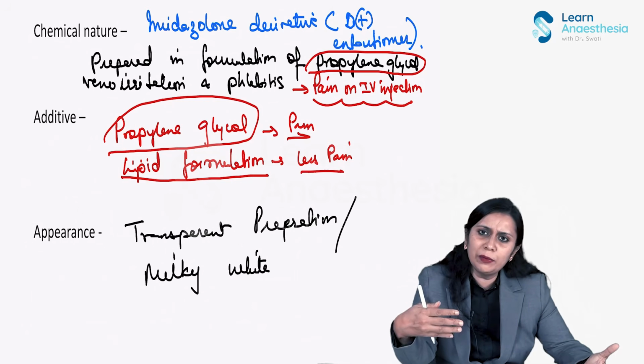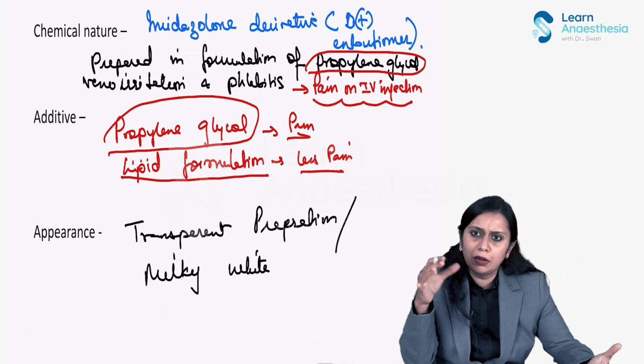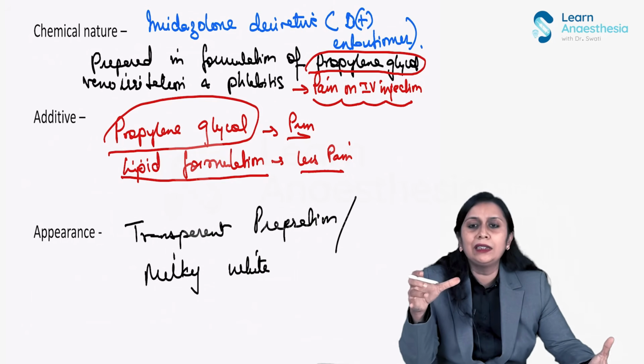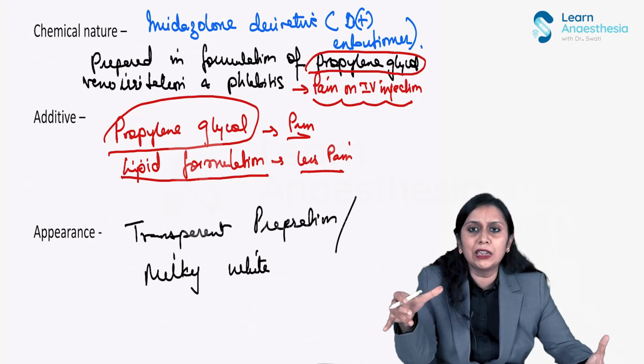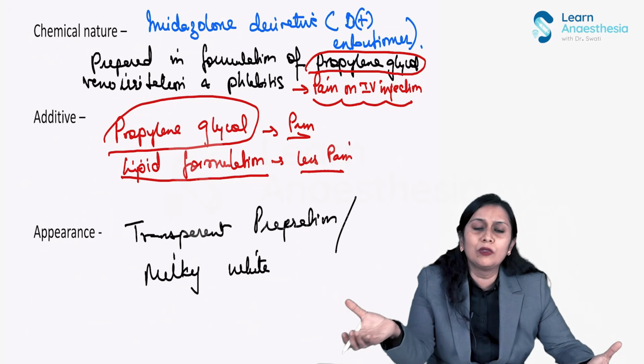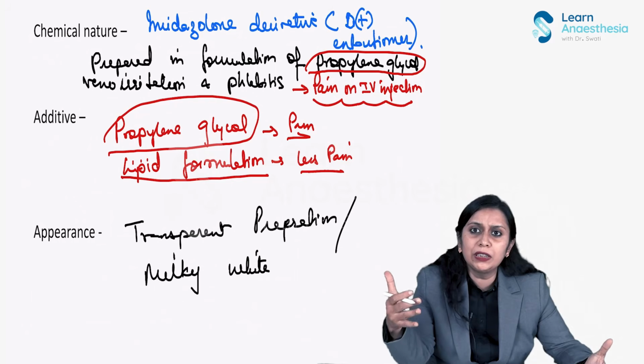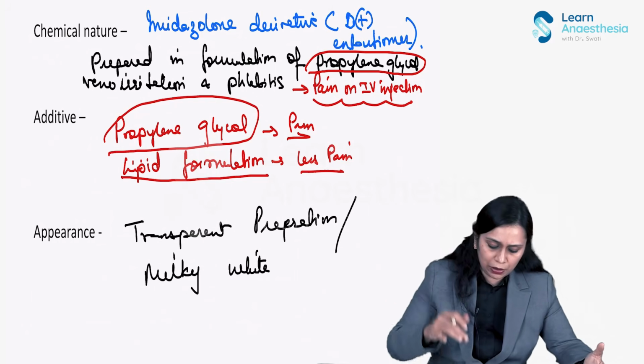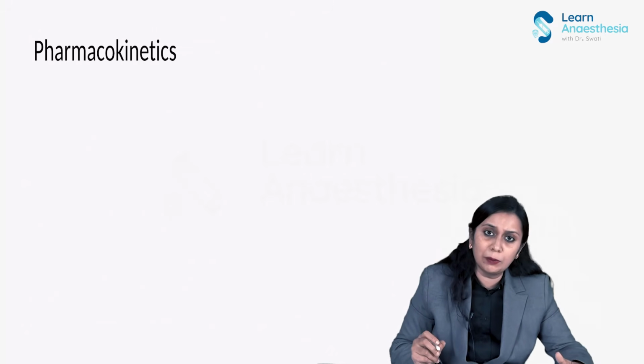So, use of etomidate is risk-benefit. You have to see what the benefit is in the clinical scenario of the patient with etomidate, and what the risk is. So, according to the risk-benefit, we can use etomidate, right? Now, let's talk about the pharmacokinetics.